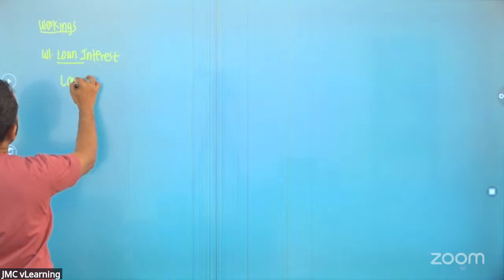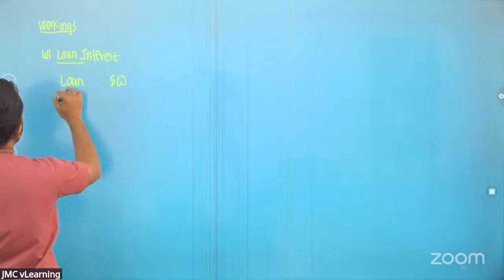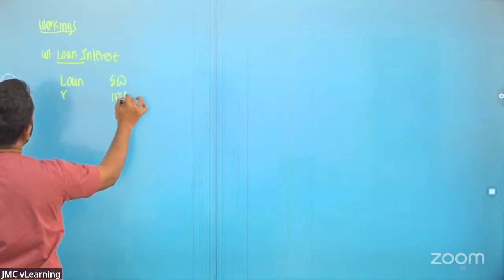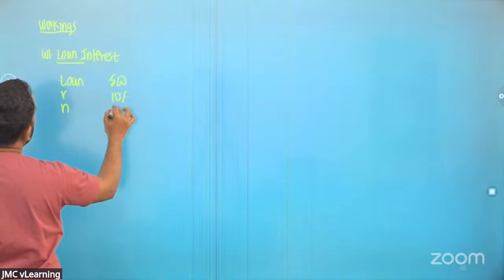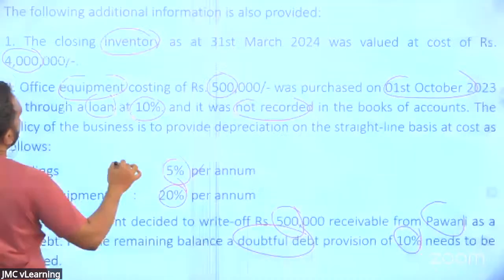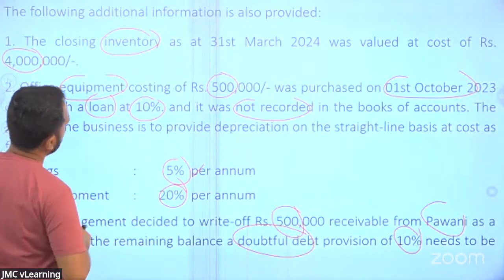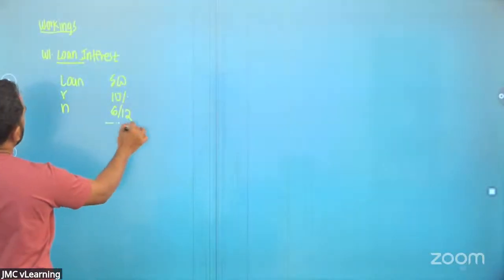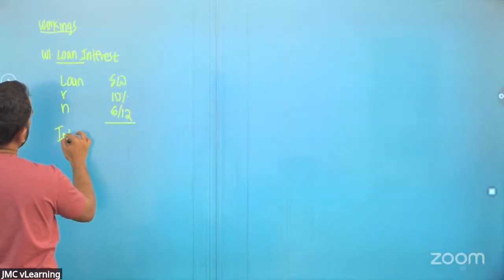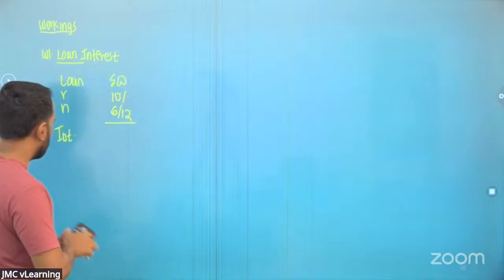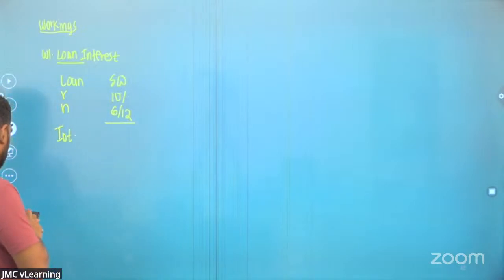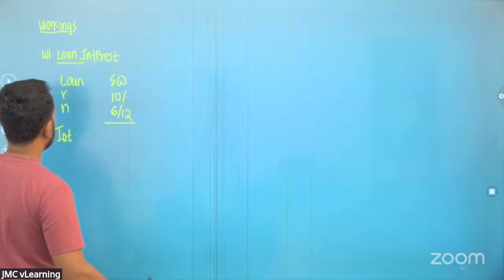The loan balance is 500. Interest rate is 10%. Period 6 months, no? 1st of October to 31st of March is 6 months. So the interest, 500 into 10% into 6 months, 25.